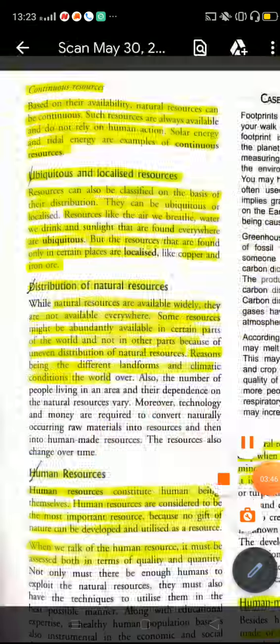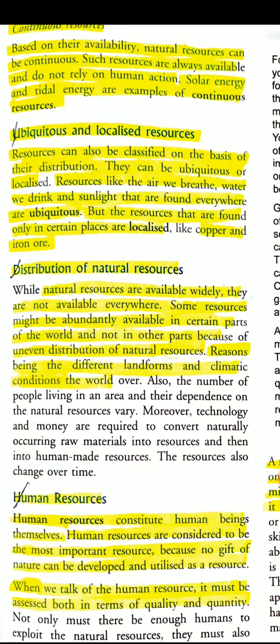Ubiquitous and localized resources. Resources can also be classified on the basis of their distribution. Yes, they can be ubiquitous or localized. Resources like the air we breathe, water we drink and sunlight that are found everywhere are ubiquitous. But the resources that are found only in certain places are localized, like copper and iron ore.